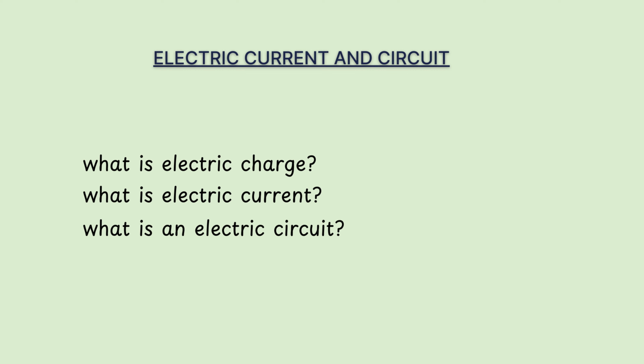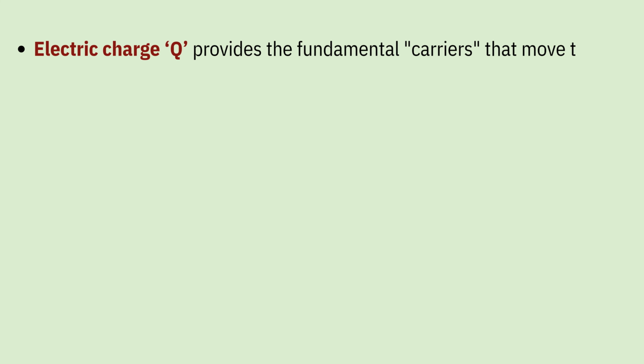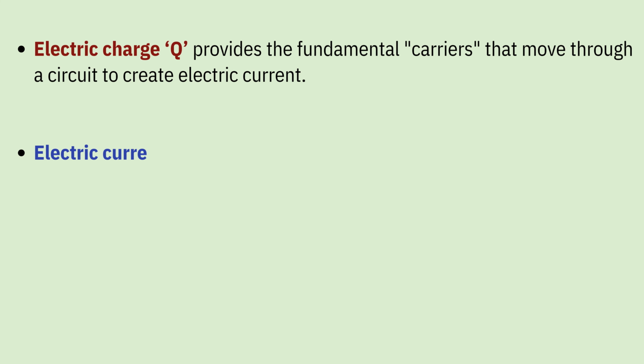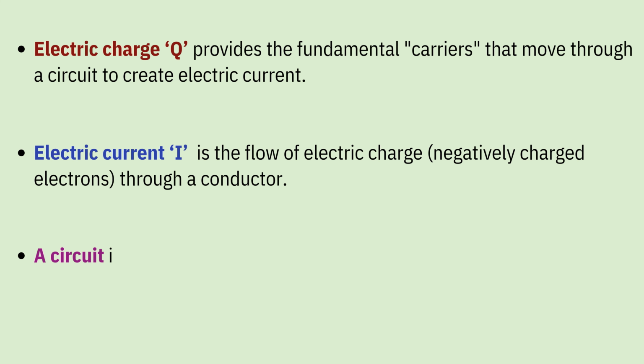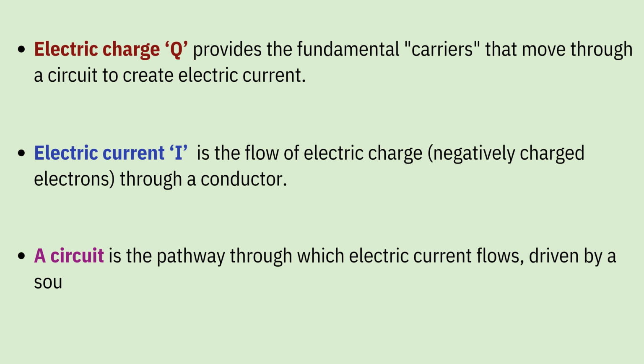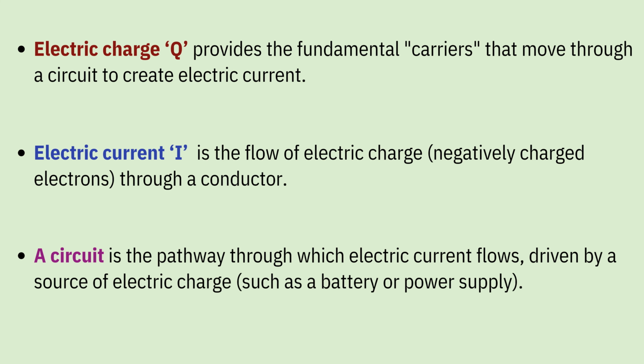Note that electric current flows in the circuit from the positive terminal of the cell to the negative terminal of the cell. Now, so far we have learned what is electric charge, electric current, and electric circuit. Now, how are they related? Electric charge provides the fundamental carriers that move through a circuit to create electric current. Electric current is the flow of electric charge, negatively charged electrons, through a conductor. And a circuit is the pathway through which electric current flows, driven by a source of electric charge such as a battery or any power supply.